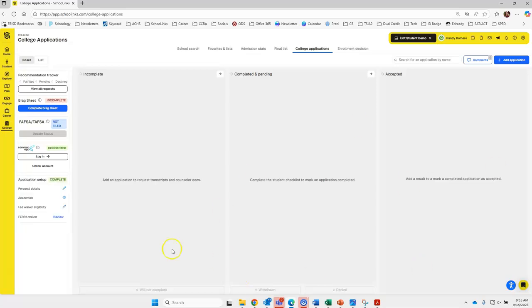Click finish application setup. So if you have a Common App account, you will want to link it here. I'm just going to click unlink so that you can see what it would look like.